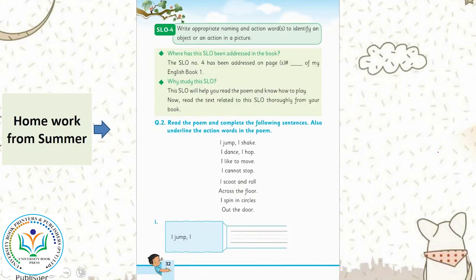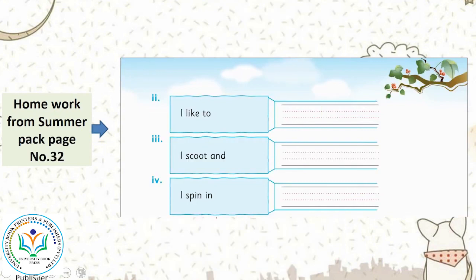This is your homework from Summer Pack. Question 2. Read the poem and complete the following sentences. Also underline the action words in the poem. What are the action words? Like jump and shake, which indicate physical movement. Read the poem first and then complete it. This is also your homework from Summer Pack. Page number 32, the same exercise. You have to read the poem and complete the sentences here.